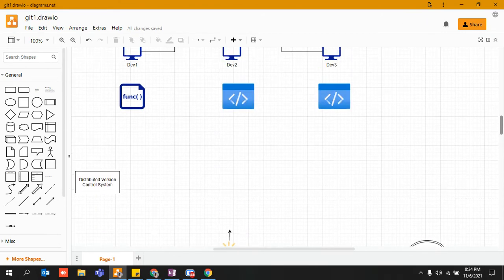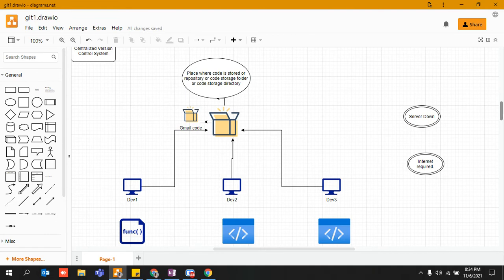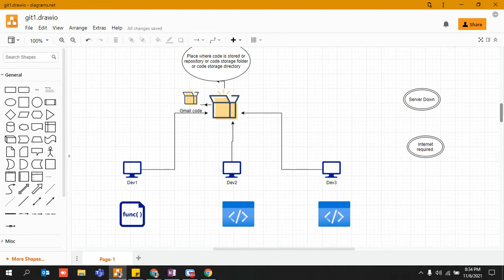So central version control system is like, let's say, before work from home, for people who were not working from home, let's say before COVID-19. Let's take an example in order to make you understand. You go to the office, and after your office time gets finished, let's say 8 p.m., 7 p.m., 6 p.m., whatever the time may be, you simply come to your home, right?